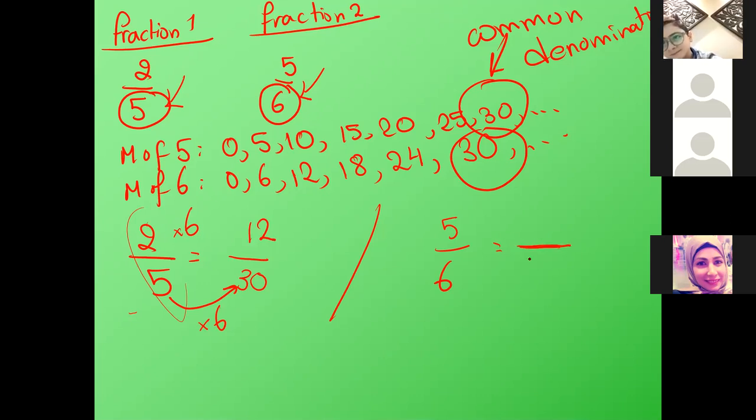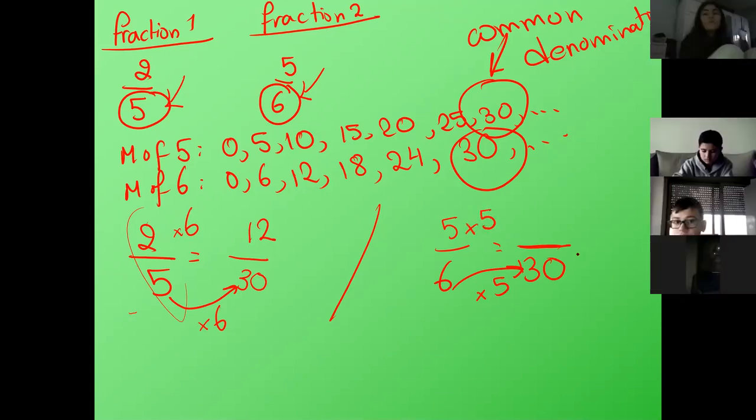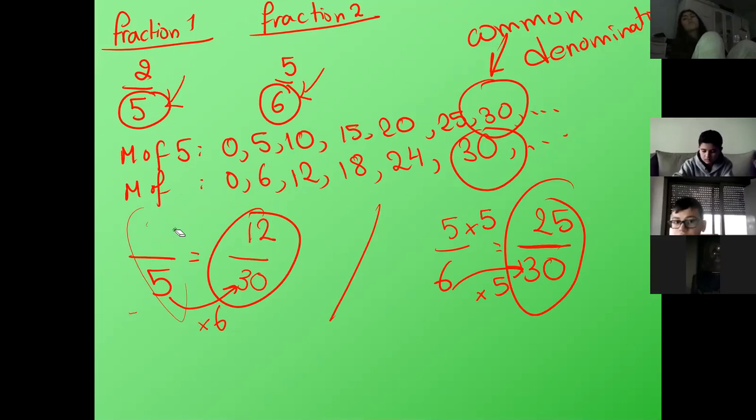And here the same. First, I will write the common denominator. What is the common denominator? 30. I ask myself, which number in table 6 gives us 30? 5. Multiply by 5 up and down. 5 times 5 is 25. That's it. These are the two fractions. Is it clear? Clear.